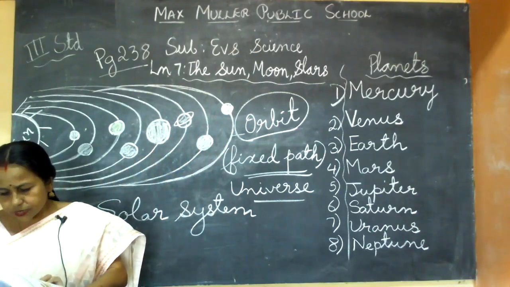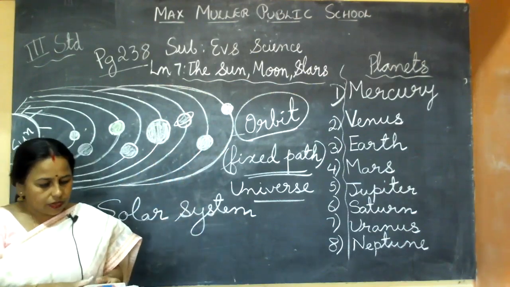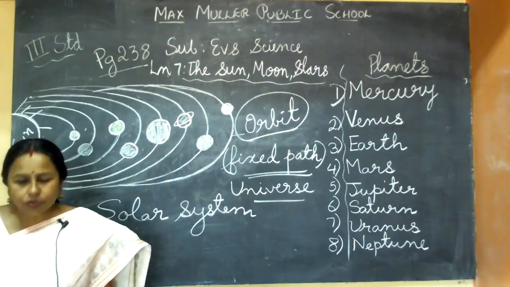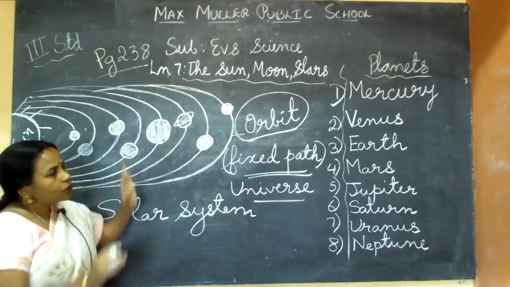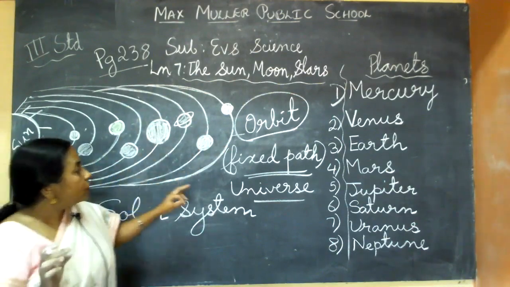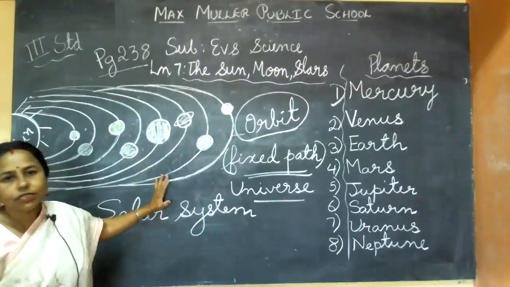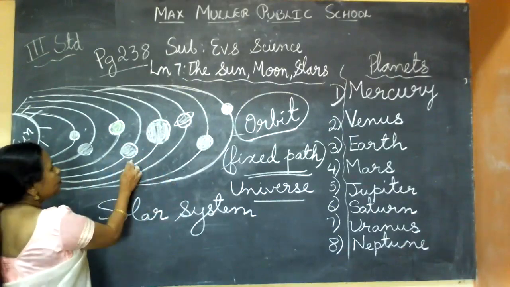Today I am giving more about the Sun only. Next class I will tell about the moon and stars. The moon is also a heavenly body, and it is called a satellite. I will give a little introduction and continue in the next class. The moon is not a planet. It is called a satellite.